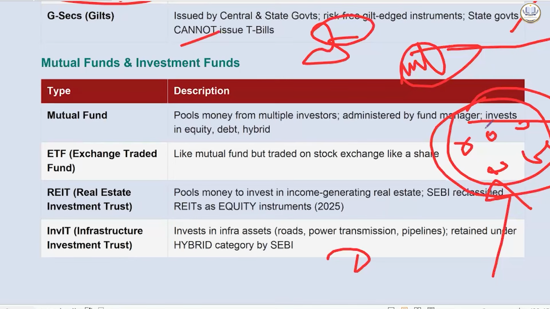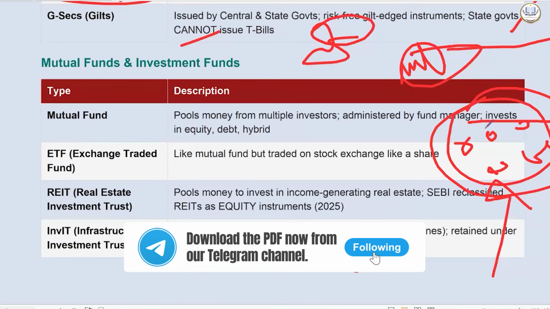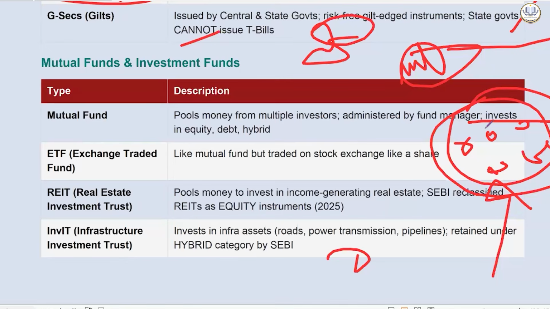Now, ETF is like a mutual fund, but it is traded on stock exchange like a share. That's the only difference. You must have heard about Bharat ETFs. We also have a real estate investment trust. What will happen is people will invest money, it will be pooled and it will be invested in income generating real estate.